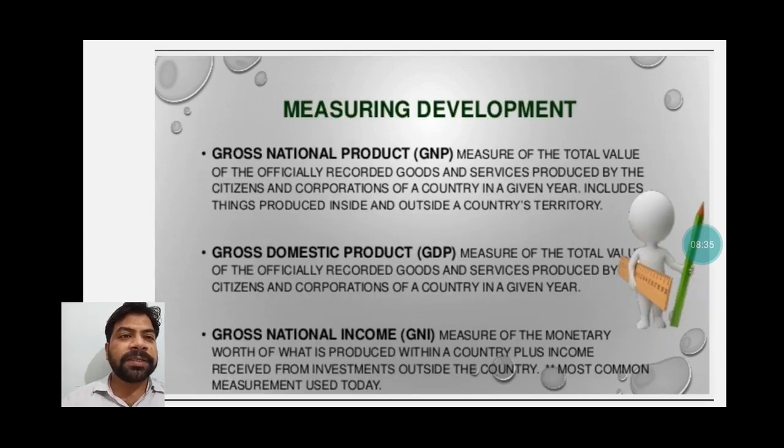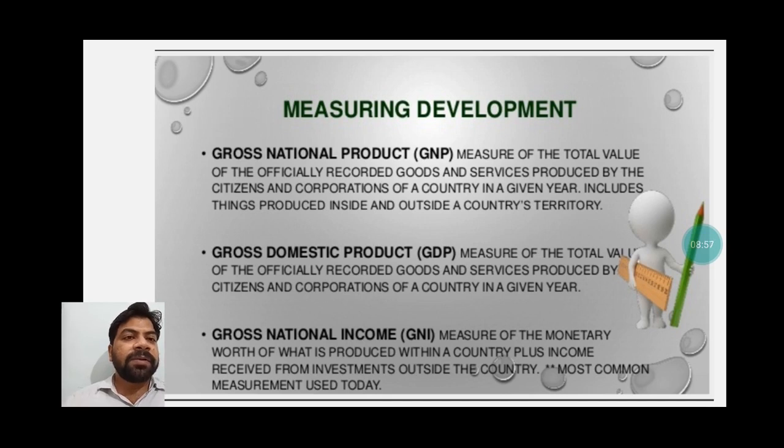Now here some facts are there, students, which you need to understand. Gross national product, GNP, is a measure of the total value of the officially recorded goods and services produced by the citizens and corporations of a country in a given year, includes things produced inside and outside a country's territory.